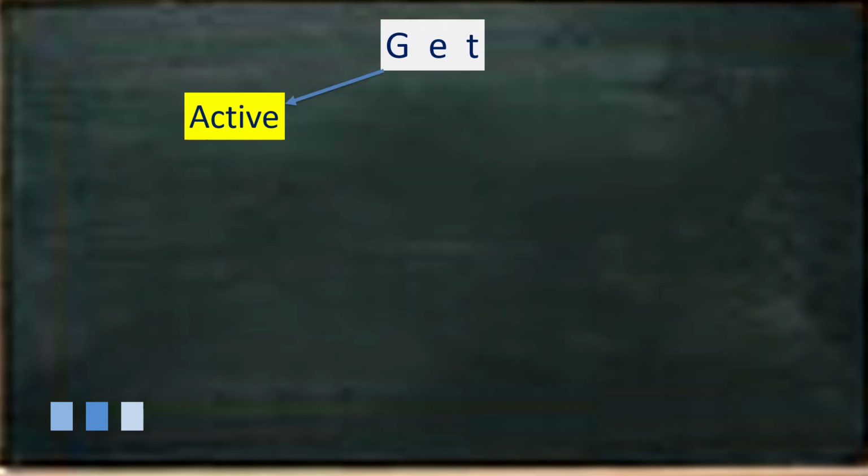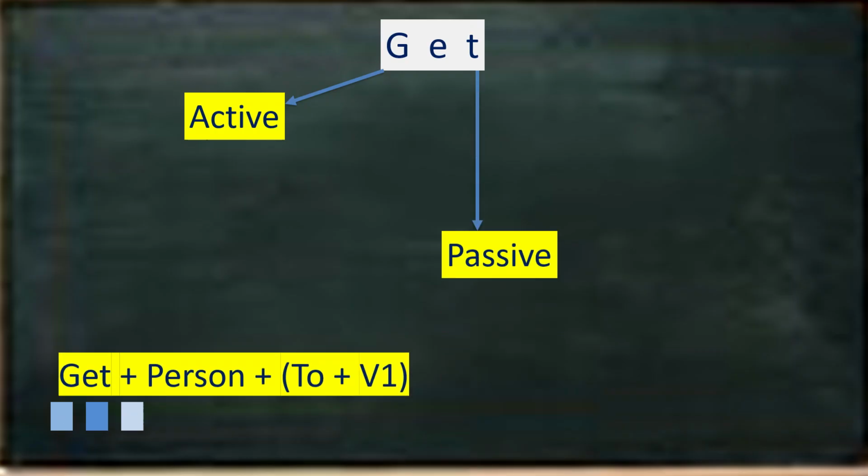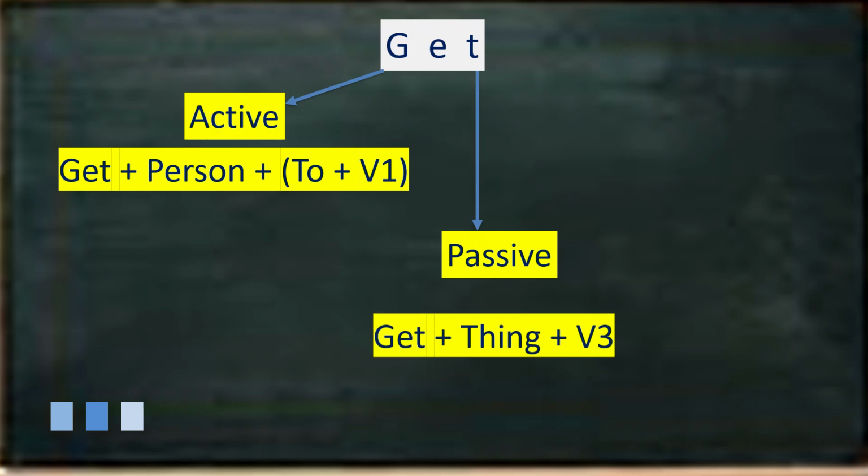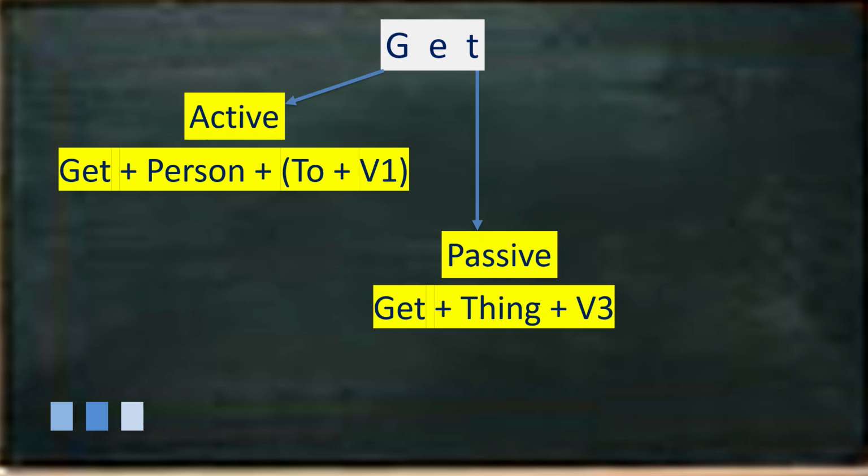Get can also be used in active or in passive structures. If you use it in active structure, it takes full infinitive, first form with to. But if you use it in the passive structure, I mean for the thing, obviously it takes third form of the verb.